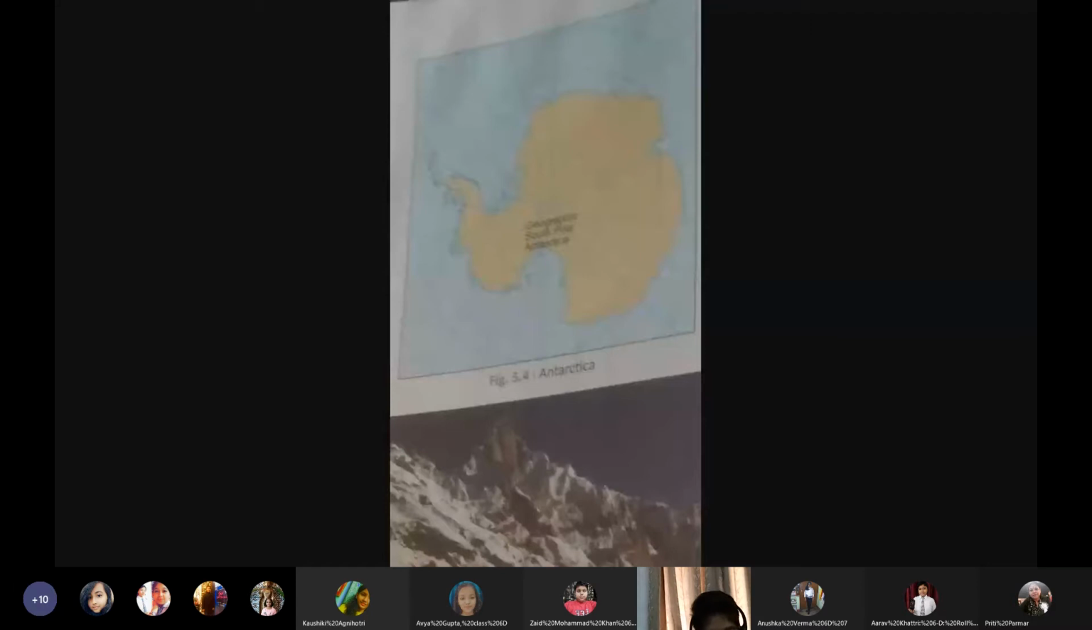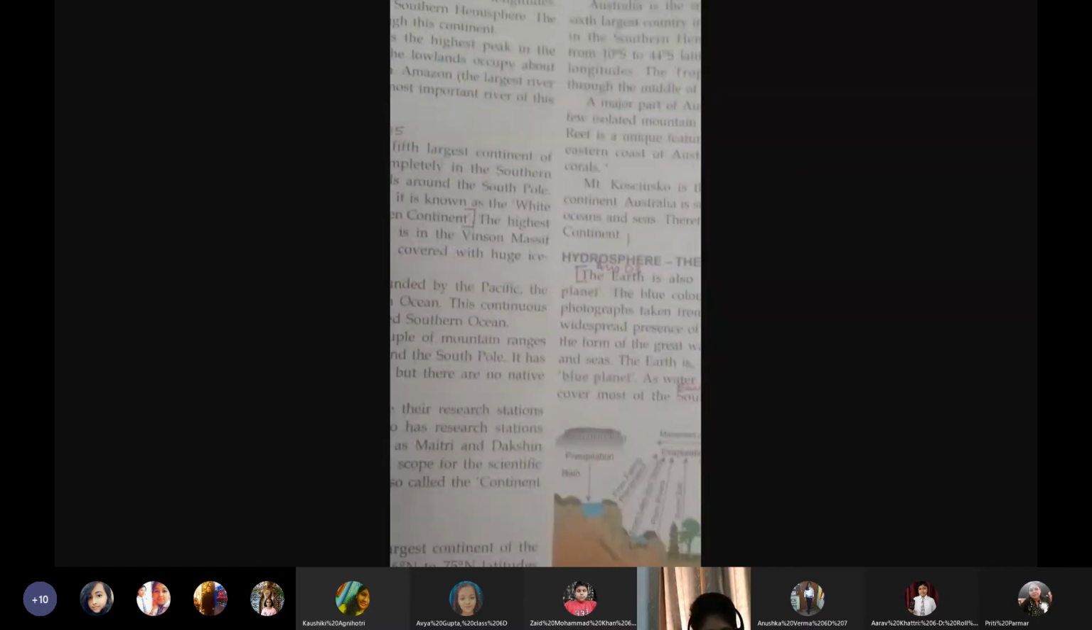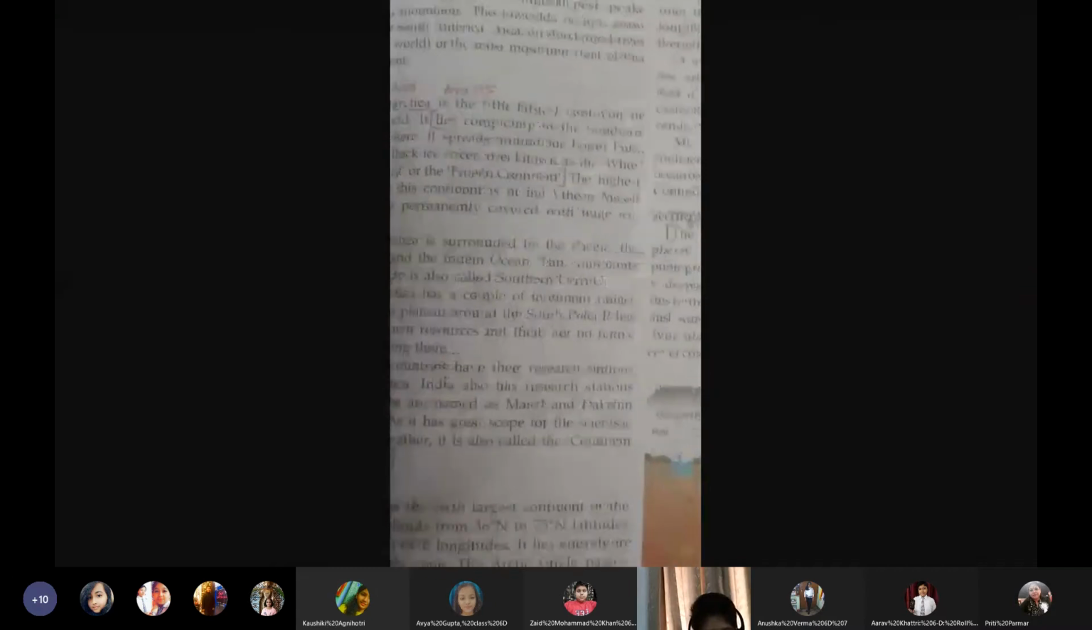Antarctica is the fifth largest continent of the world. It lies completely in the southern hemisphere. It spreads around the South Pole. Due to thick ice cover, it is known as the white continent or the frozen continent. So wherever it is written, please underline it, the white continent or the frozen continent. Now, why is it called that? Because it is thickly covered with ice. It is towards the South Pole. So it is also known as the white continent or the frozen continent.